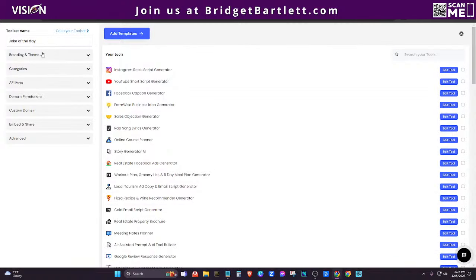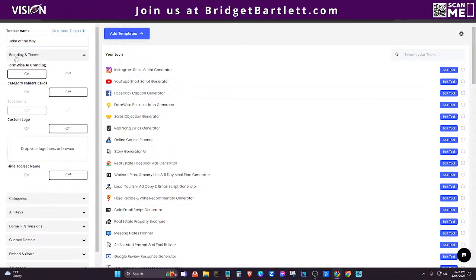If you go down here now on the side, you'll see that you have the ability to do some more editing. So you can, again, choose to have or remove the Formwise branding. When you have the tool sets, you may want to organize them in categories. So you can actually do that. You may have some that are business related. You could even see there's a rap song lyrics generator here.